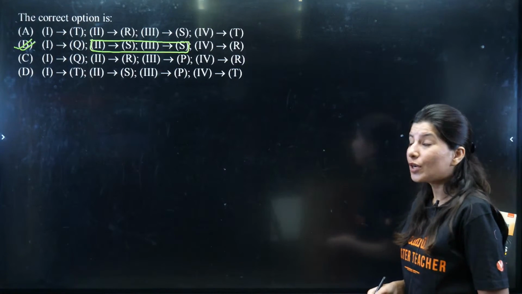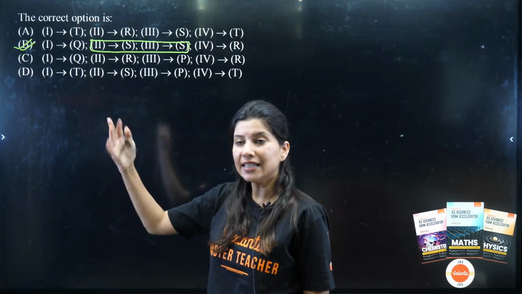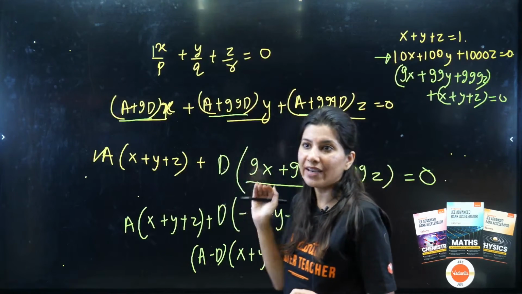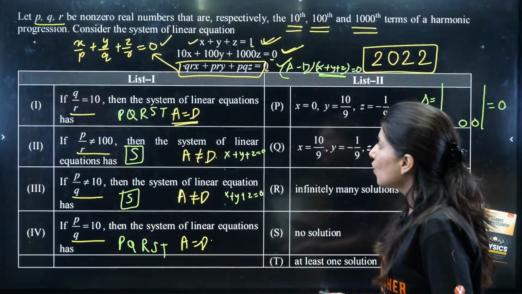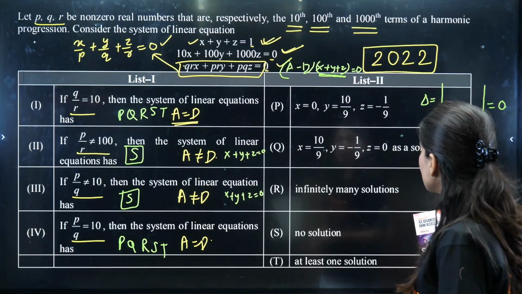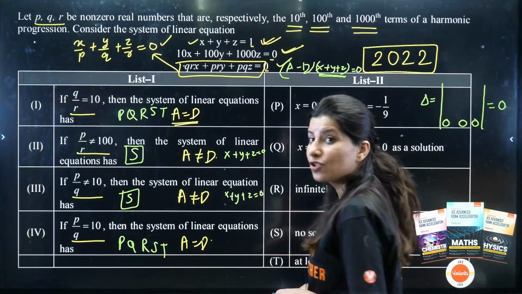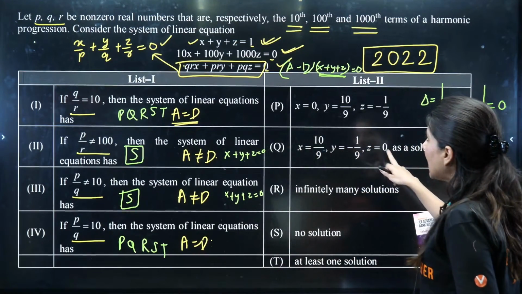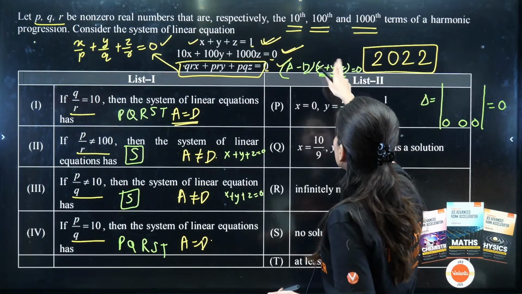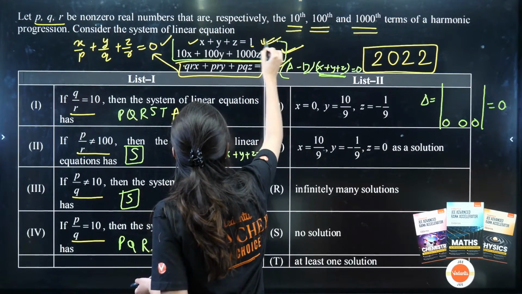But now what if they give some options wherein second S, third S is given in another option as well? So we have to be very clear conceptually as well. Over here, we can just check for Q and we can check for P as well. Because this is anyway 0, x plus y plus z will be 1. So only these two equations will confirm whether we are correct or not.